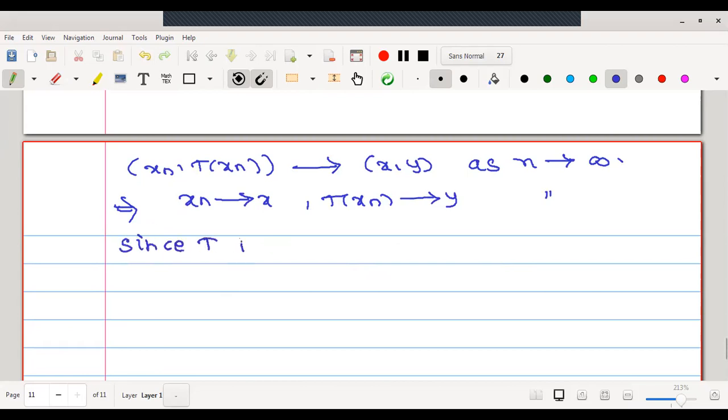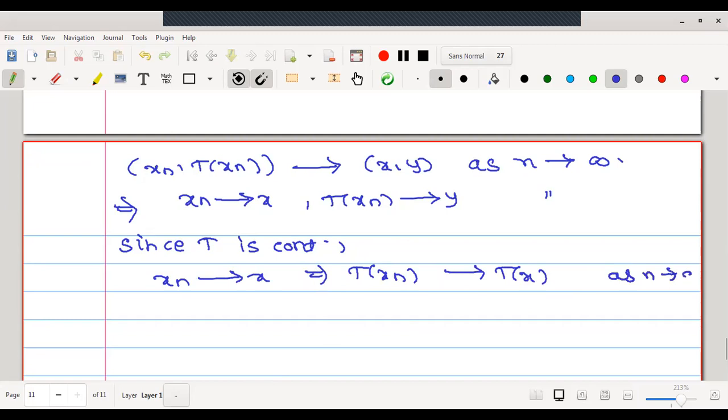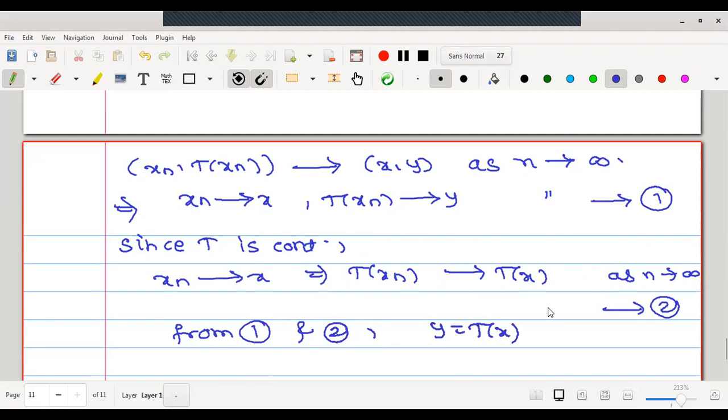Since t is continuous, what does it give us? xn converges to x implies txn converges to t of x. As t is continuous, txn converges to t of x as n tends to infinity. Let me call this statement number 1 and this statement number 2. Now look at statement number 1: txn converges to y. In statement number 2, txn converges to t of x. Therefore, from 1 and 2, the value of y is nothing but t of x.